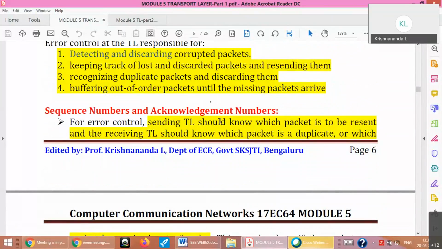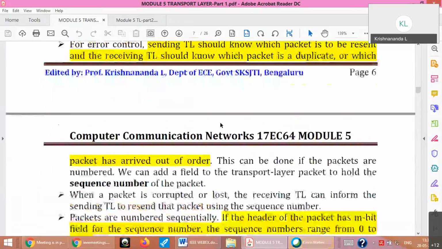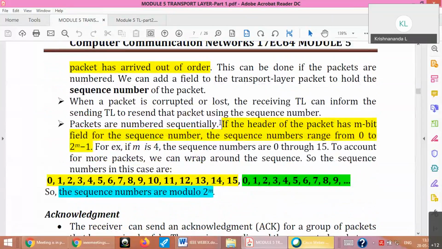Same way, here also we use some numbers for segments sent. And acknowledgement is basically done modulo 2 power m arithmetic. That means you need to number them in binary, so you need m bits. Suppose m is 4, you can go from 4 zeros to 4 ones, so in decimal it becomes 0 to 15, right?